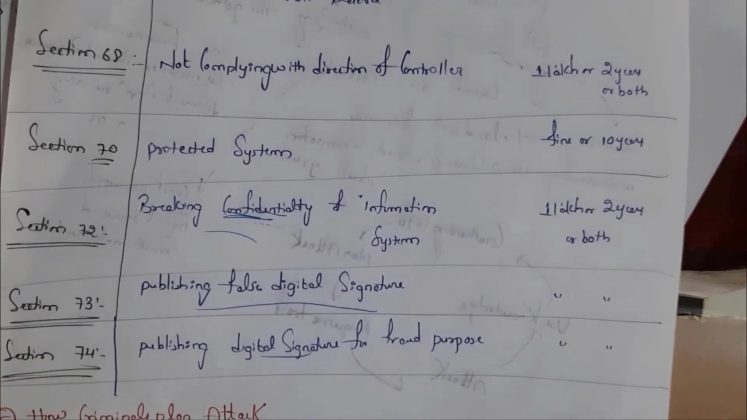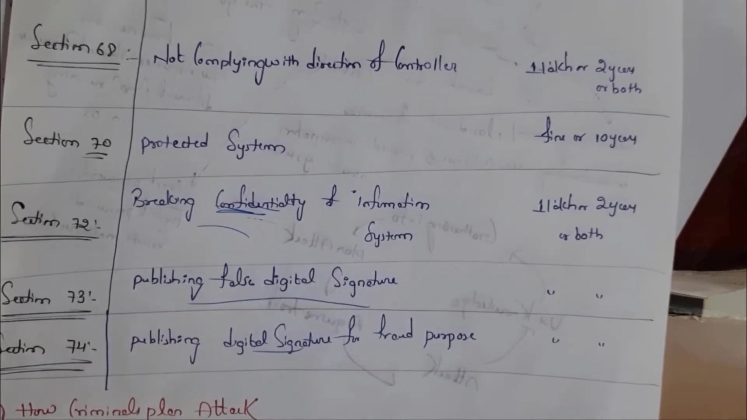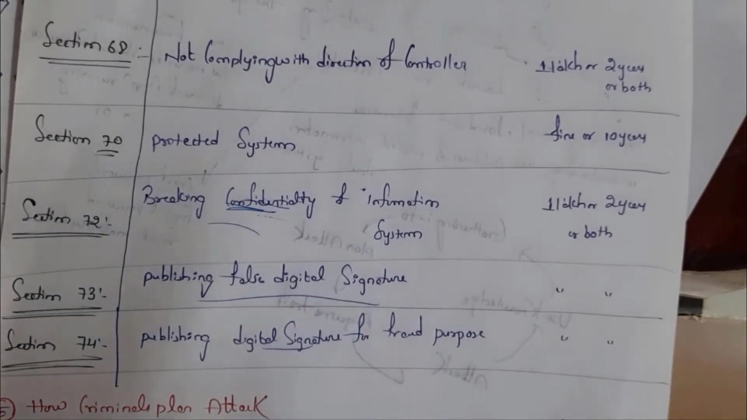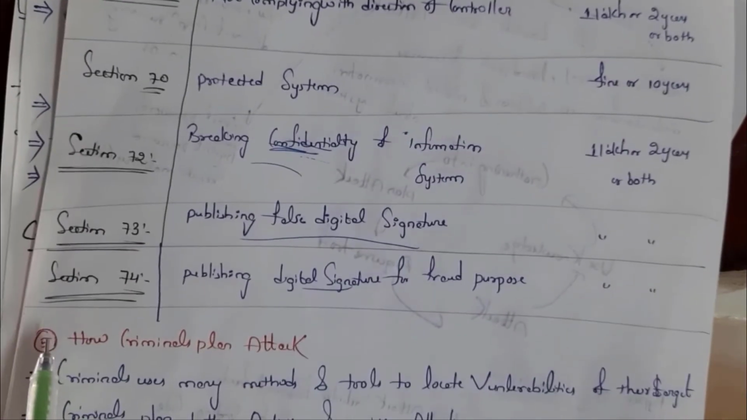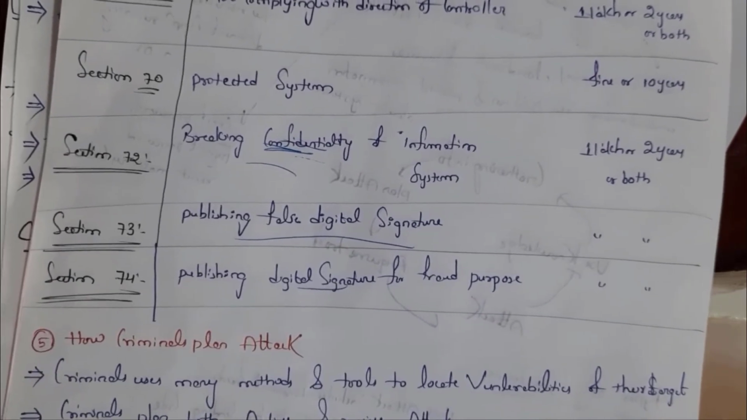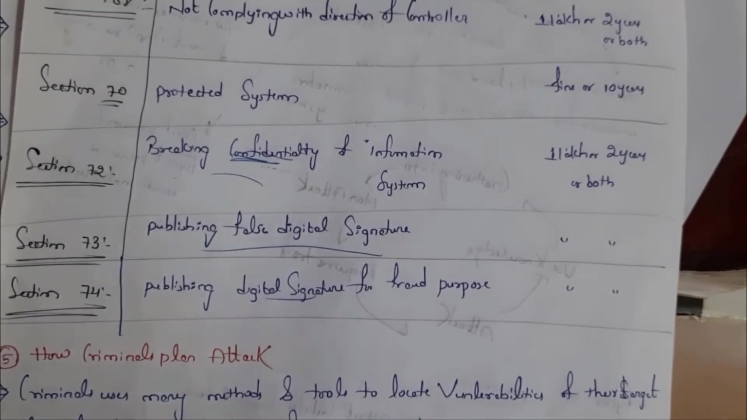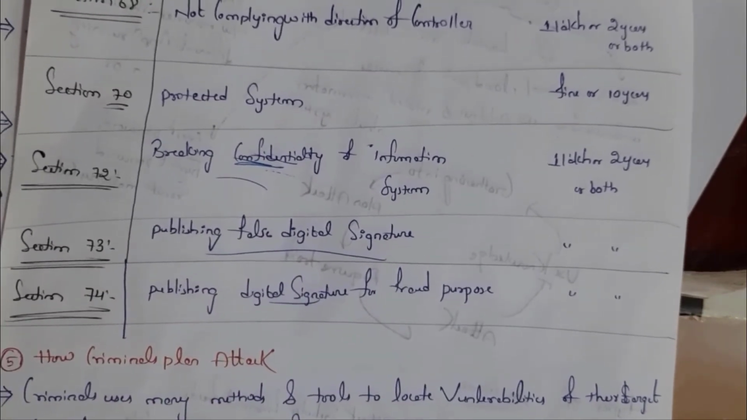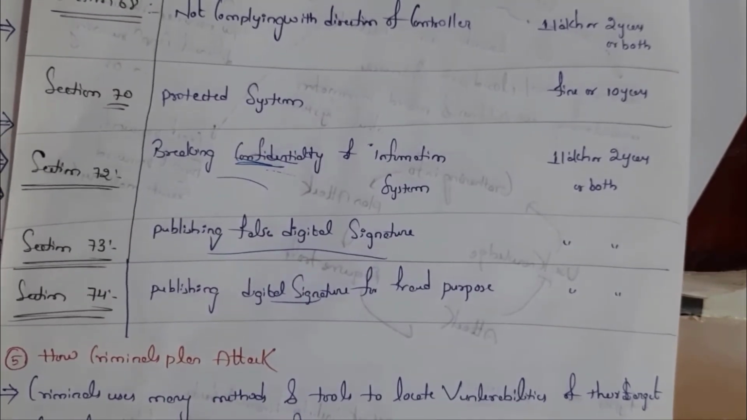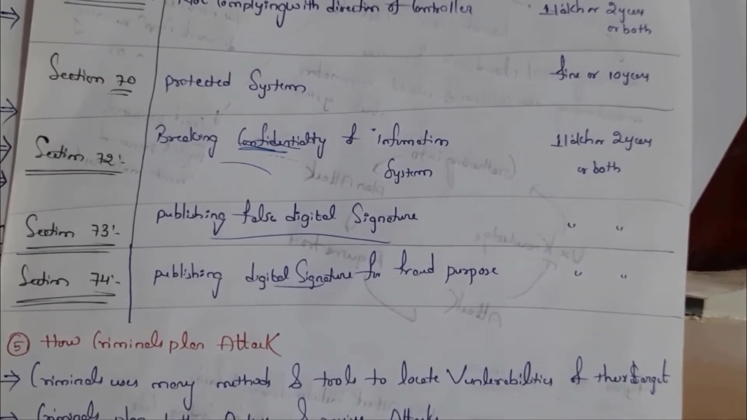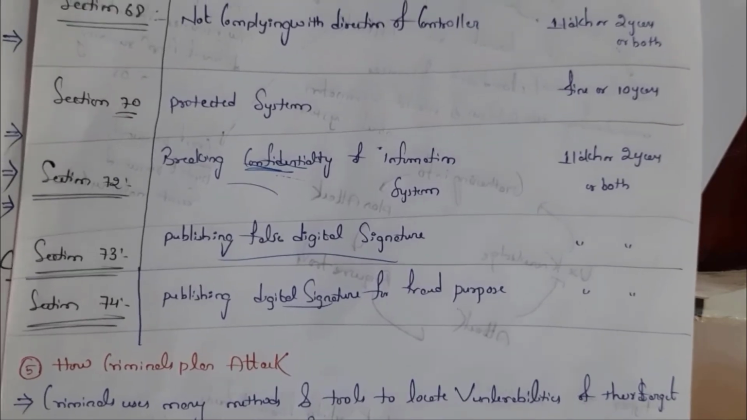Next one is section 73, publishing false digital signature, same penalty: 1 lakh or 2 years jail or both. Last one is section 74, publishing digital signature for fraud purpose, penalty is the same, 1 lakh or 2 years jail or both. These are the punishments that are under the ITA Act 2000.